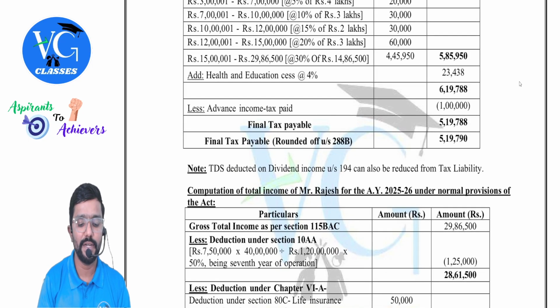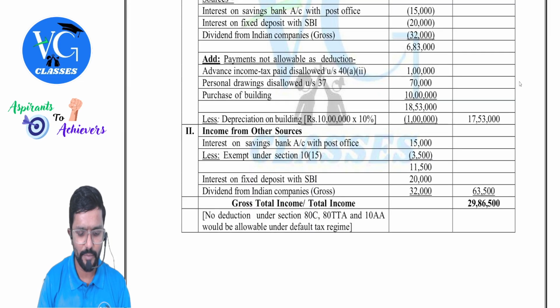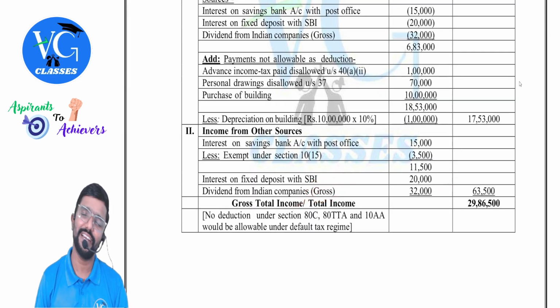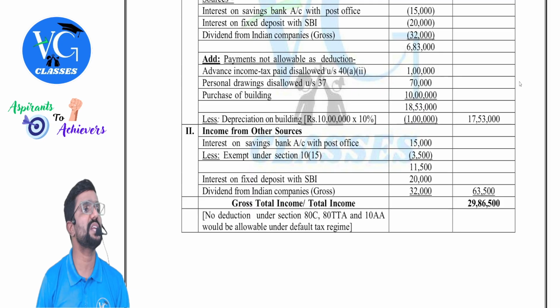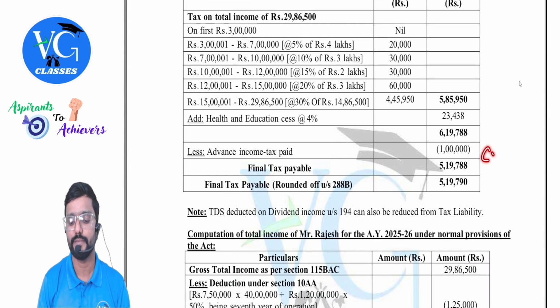Actually, in my opinion, even TDS has to be deducted. TDS would have been deducted because in the question they clearly gave the gross income. On this, will TDS be deducted? Yes, 10% comes to 3,200. Actually, in my opinion, even that has to be reduced here.